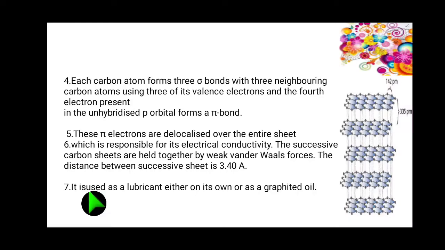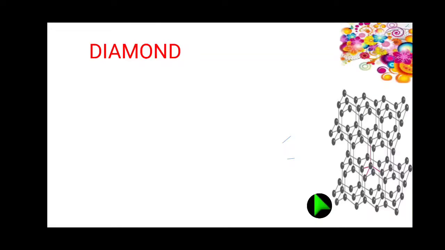Point number 7. It is used as a lubricant, either on its own or as graphite oil. So these are the points that come under graphite. Next, another allotropic form of carbon. It is diamond.